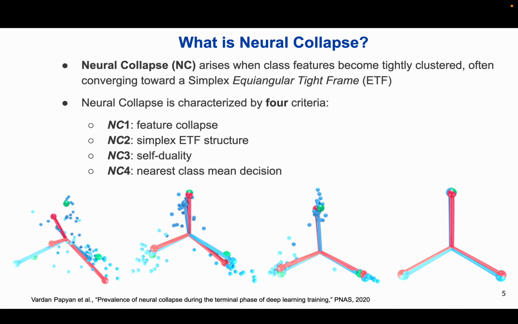What is neural collapse? Let's first look at neural collapse, a phenomenon observed in well-trained classifiers. In this regime, class features collapse into tight clusters that align with a geometric structure called the simplex equiangular tight frame or ETF. We characterize neural collapse using four criteria: NC1 feature collapse, NC2 simplex ETF structure, NC3 self-duality, NC4 nearest class mean decision. We use these criteria to measure the extent of neural collapse.